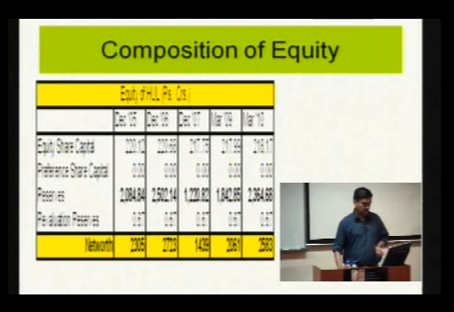In Indian companies, you can see, I picked up an Indian company like Hindustan Unilever. The equity is changing because of the issue of capital, because of the reserves, that means the retained profit. There is another item which is visible here, the revaluation reserves, maybe because of bringing the assets to the fair value. So, whether it is an Indian company or a US or UK company, the concept of equity is more or less the same. In some countries, in some cases, it is called shareholders' fund or net worth.